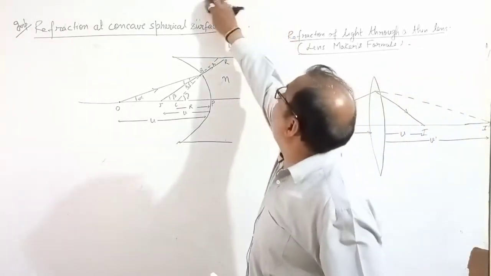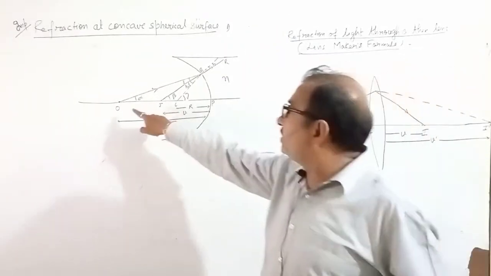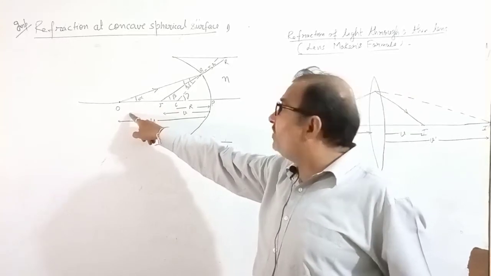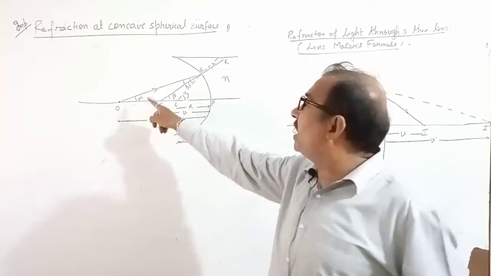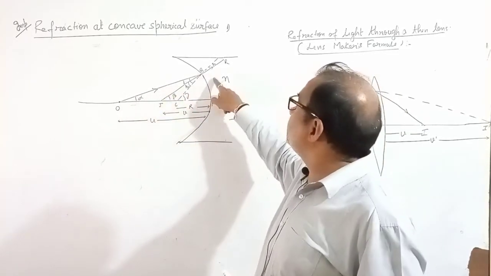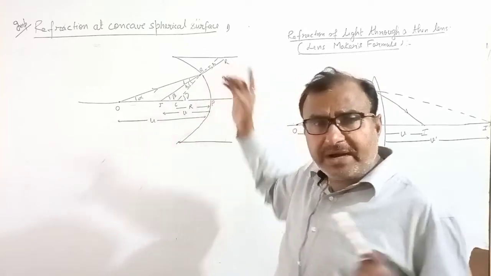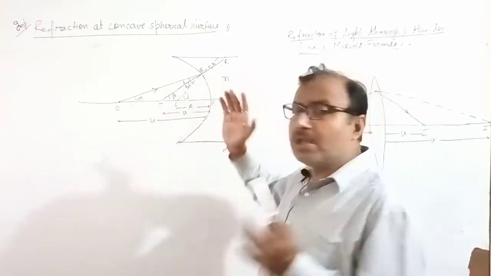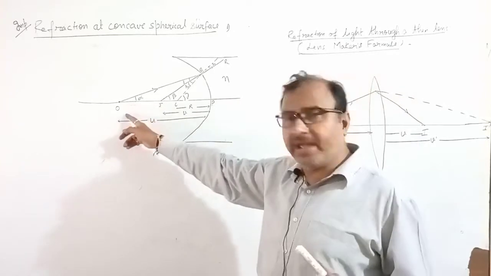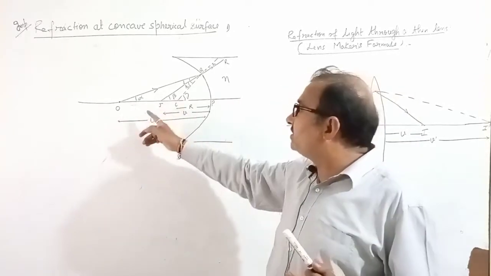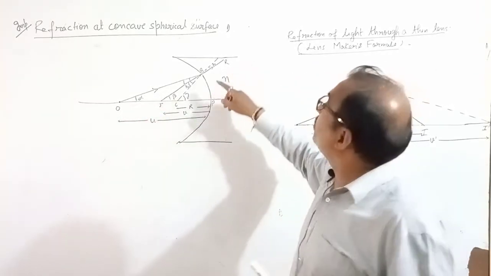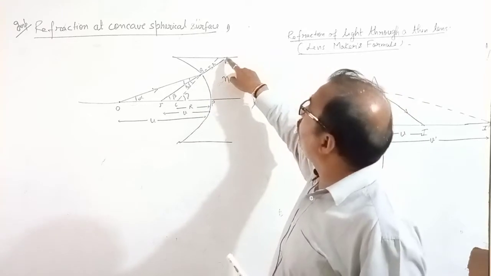If an object is kept here, the light ray starts from the object and enters inside the glass. When it enters the glass, glass is denser in comparison to air, so the light ray will bend toward the normal.